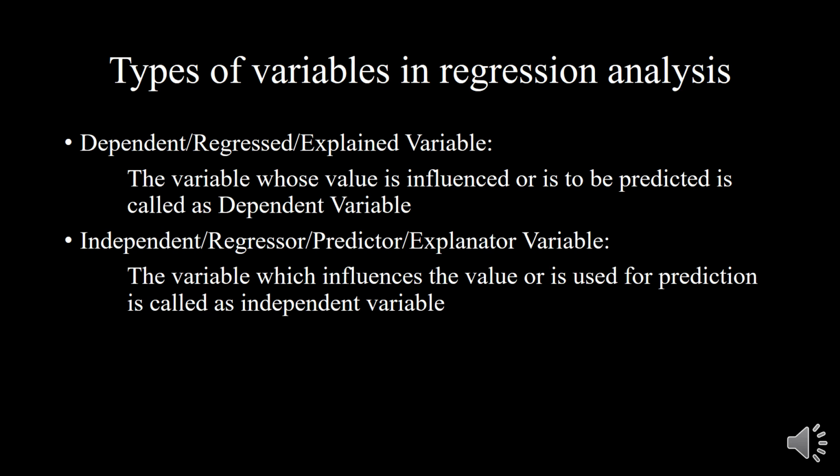Then types of variables in regression analysis. As we discussed earlier, there are two variables. The first one is the dependent variable. It is also called the regressed variable or explained variable. The variable whose value is influenced or is to be predicted is called the dependent variable. This value can be calculated with the help of the next variable, called the independent variable. The independent variable is also called the regressor, predictor or explanator. The variable which influences the value or is used for prediction is called independent.